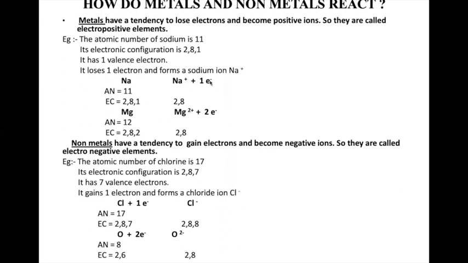And since it is giving away an electron, the number of protons is more than the number of electrons. That is, the positives are more than the negatives. And how much more? 1. So plus 1. Similarly with magnesium.